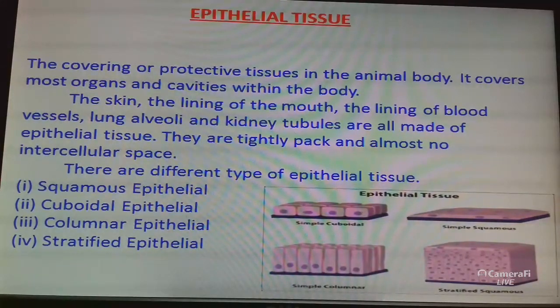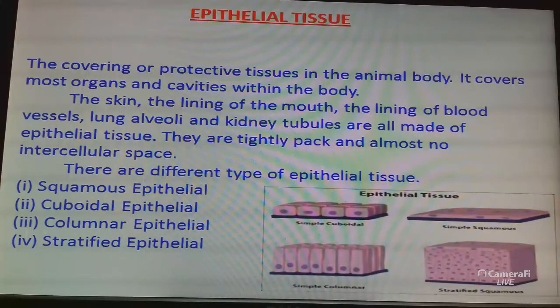As a result, the permeability of the cells of various epithelia plays an important role in regulating the exchange of materials between the body and the external environment or the different parts of the body.